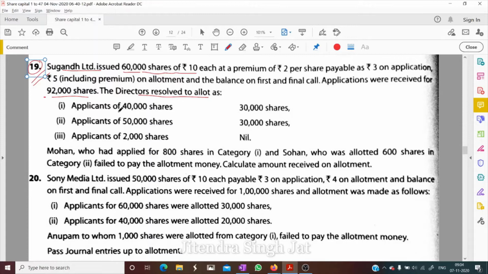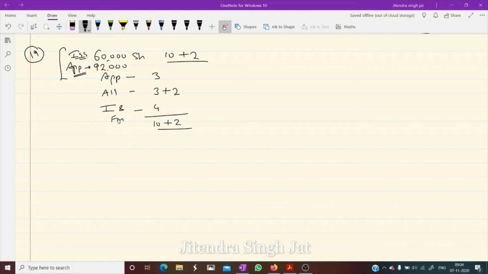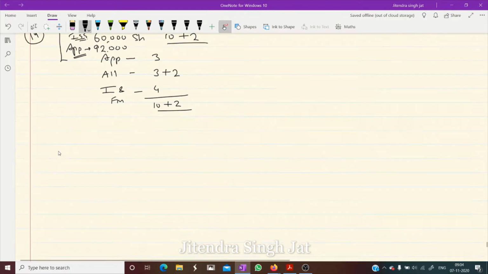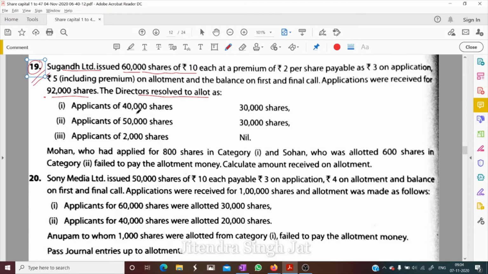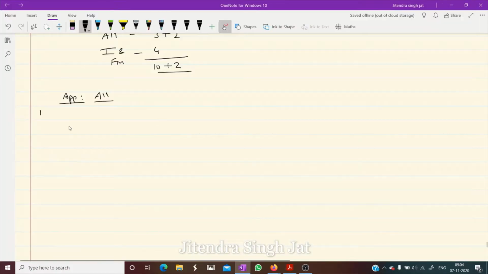First category, applicants of 40,000 shares get 30,000 shares. So we will prepare one category table here, applied and allotted. So first category, according to the question, 40,000 applicants get 30,000 shares.